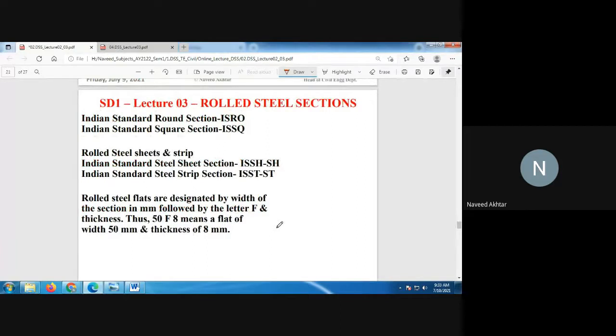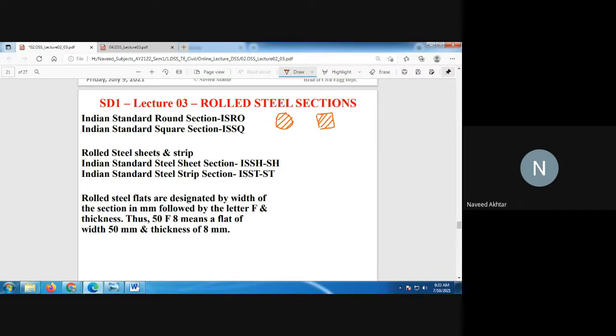Then the Indian Standard Round section, ISRO, round solid section, or Indian Standard Square section. Generally we use round and square bars for our window grills and railings.